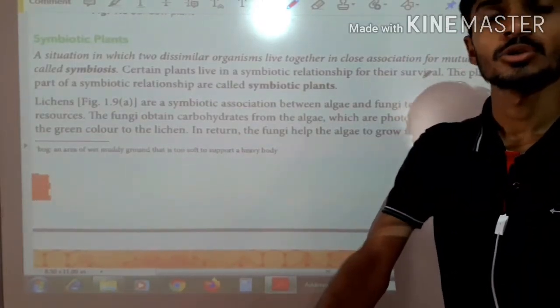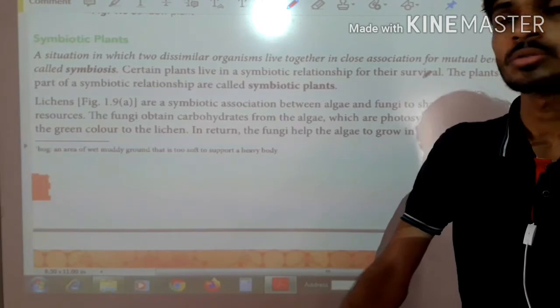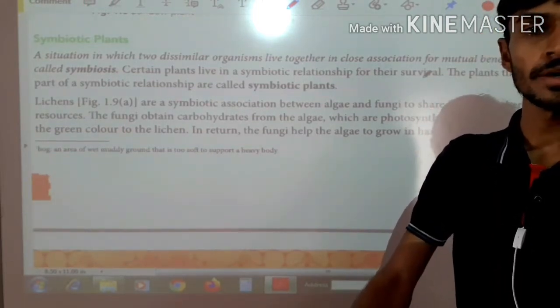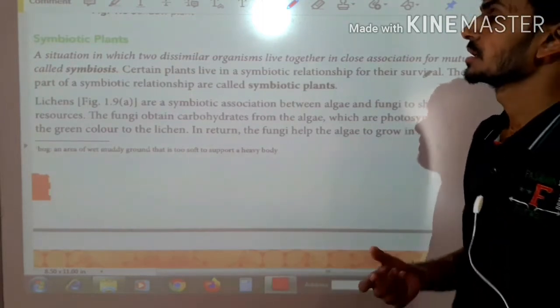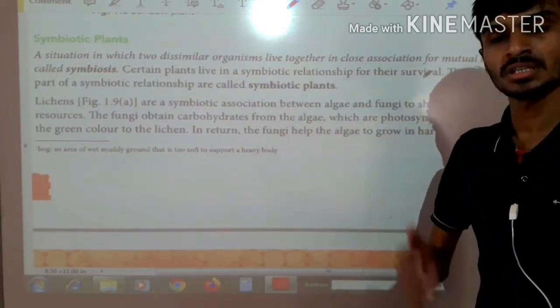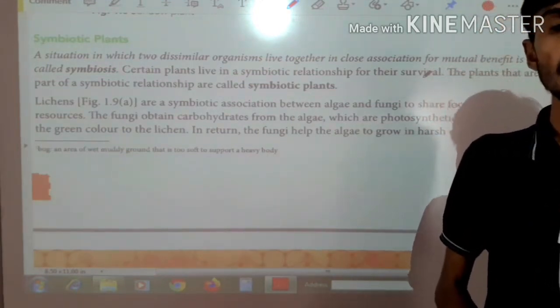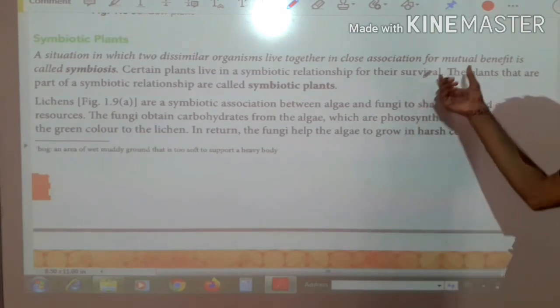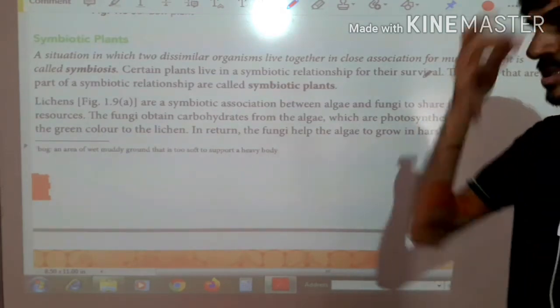Hello guys, today we will discuss symbiotic plants. So what is the meaning of symbiotic plants? Let's see. First definition: a situation in which two dissimilar organisms live together in a close association for mutual benefit is called symbiosis.